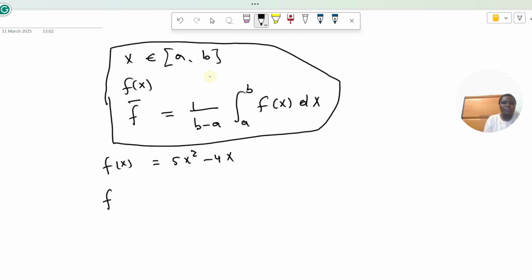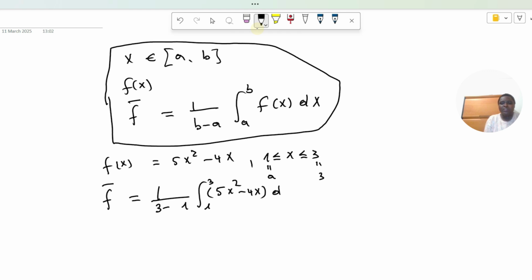So the mean value f bar is equal to 1 over b minus a. And what is b minus a? b is 3 minus 1, because we have been given that 1 is less than or equal to x less than or equal to 3. So a is equal to 1 and b is equal to 3. So 1 over 3 minus 1, integration from 1 up to 3 of 5x squared minus 4x dx.